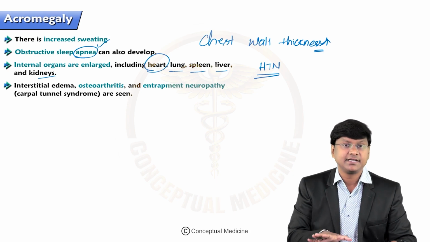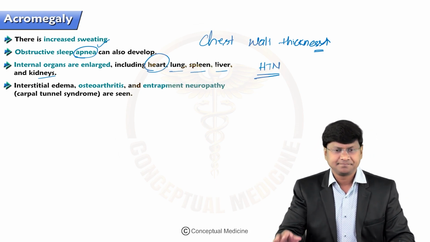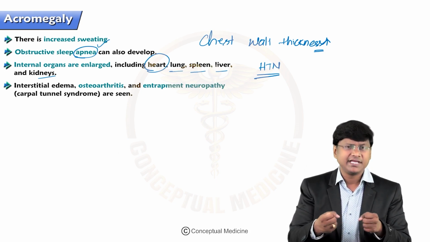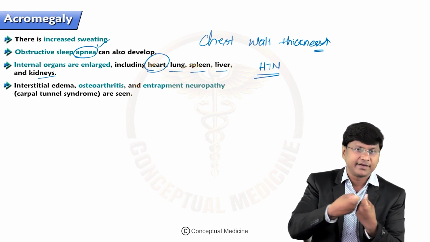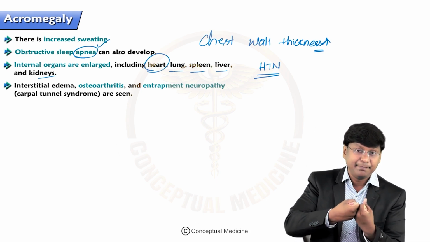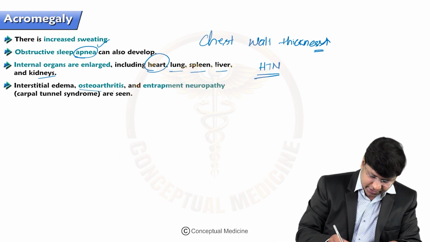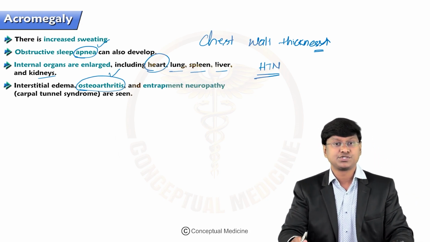These are the internal organ abnormalities you will have in patients with acromegaly. And not only the internal organs, you take even the joints. The space between the joints will be reduced and there will be rubbing of the bones, and that will make the individual develop osteoarthritis.